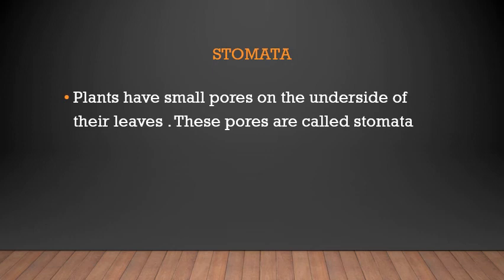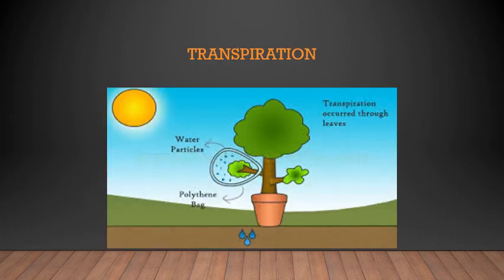Stomata. Plants have small pores on the underside of their leaves. These pores are called stomata. Now, to explain what is transpiration, from these holes, the small water particles come out into the environment. That process where this water vapor comes out of the leaf is called transpiration.